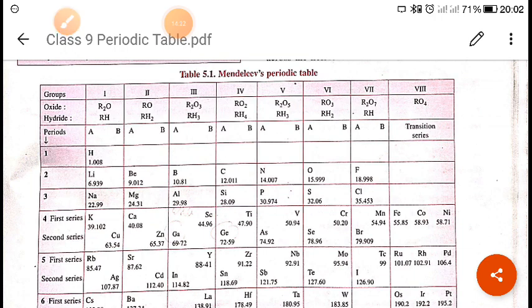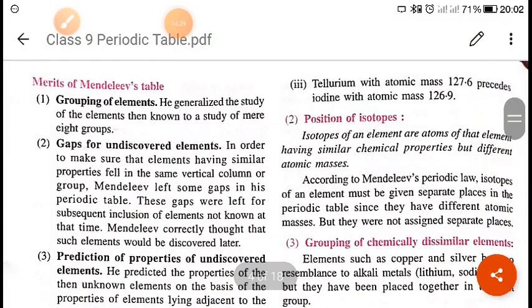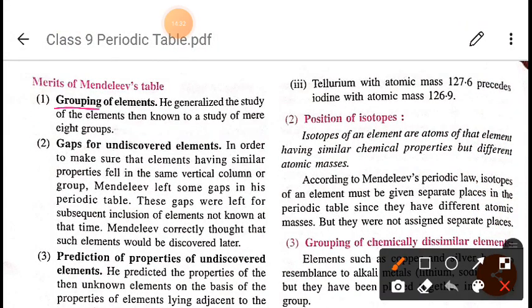Now next we will see the merits of the Mendeleev periodic table. So what are the merits? It means the advantages of the Mendeleev periodic table. First of all, what was the advantage? First is grouping the elements. He generalized the study of the elements. He placed all the elements in 8 groups, and with those 8 groups it became easy to learn the elements.